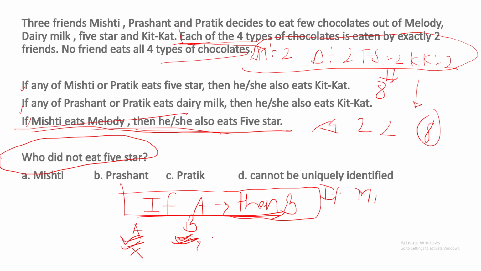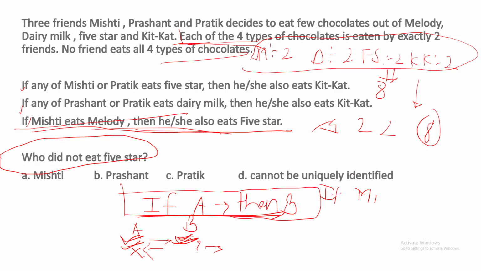So if A is not happening, we cannot predict anything about B. B may happen or may not happen. It doesn't depend on the happening of A. Only we know that if A is happening, then B has to happen.